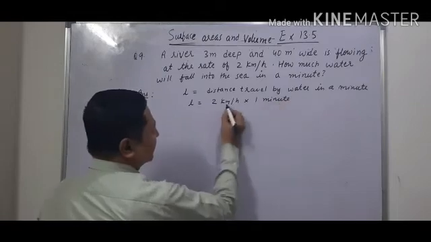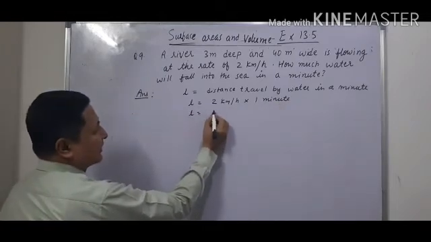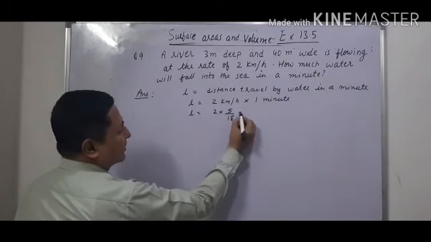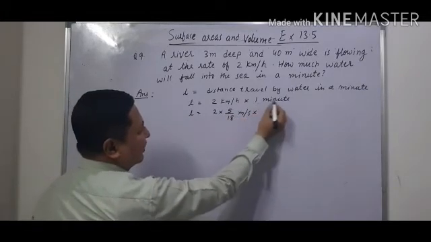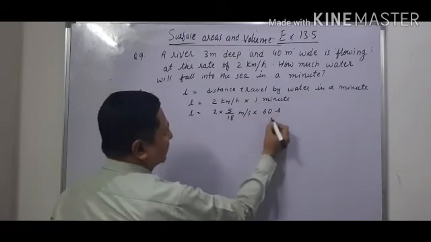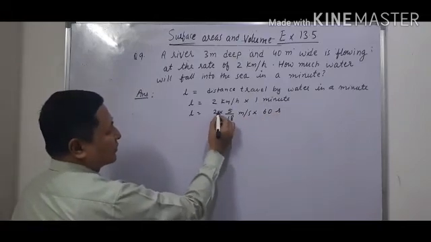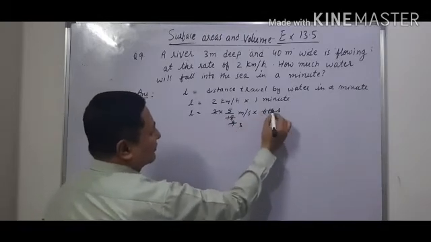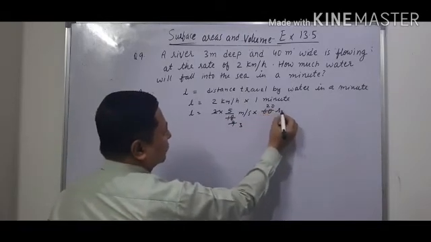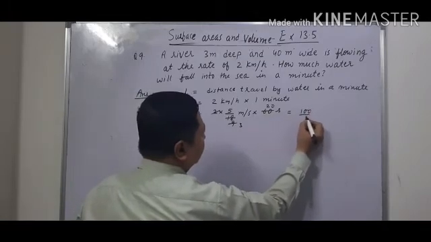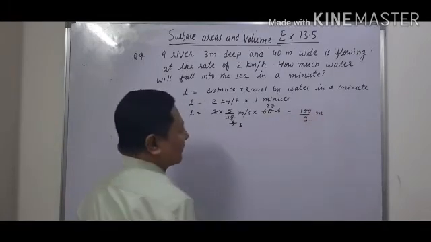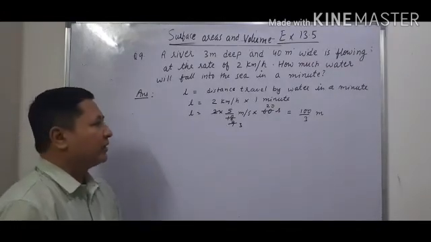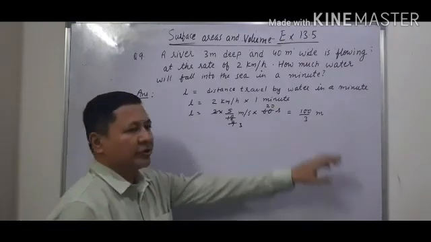So let us convert this into meter per second. So 2 into 5 by 18 meter per second, and this is 1 minute, so it will become 60 seconds. So now let us solve this. This will become 9 here, and let us solve this 3. This will become 20. So it is 100 upon 3 meter. That means the river will travel in 1 minute 100 upon 3 meter.